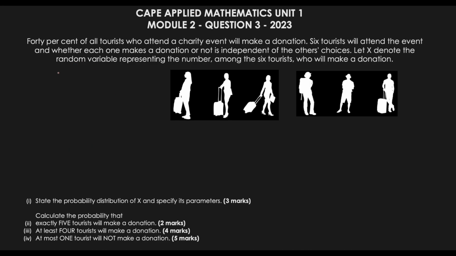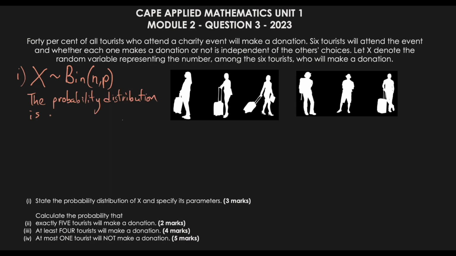So back to this question now, I can say that for part I, X has a distribution that is a binomial distribution, which is usually written like this, B(n, p). Now in our case, we want to explain why it's a binomial distribution, and I explained to you using the context why it is a binomial distribution. That's the only way we will be able to state that it's a binomial distribution. So in this case, I could say that the probability distribution is a binomial distribution. Now we need to state the specific parameters.